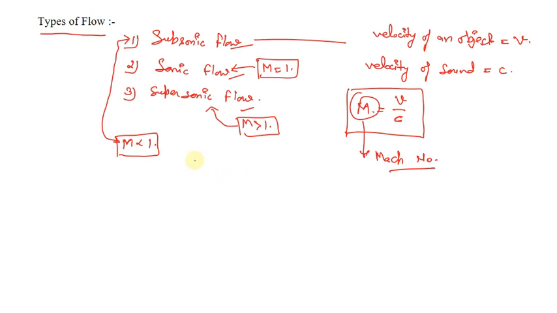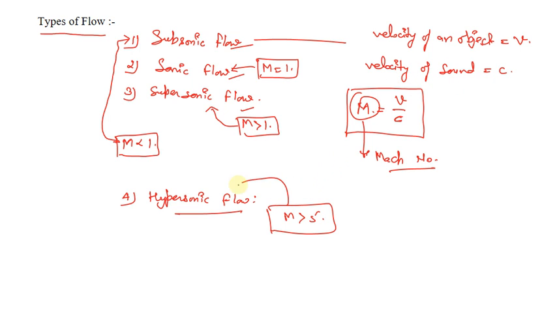Earlier I said there are generally three types of flow, but there is one more type, which is hypersonic flow. In this, the Mach number is greater than 5. When the velocity of the object is more than 5 times the velocity of sound, the type of flow is called hypersonic flow.